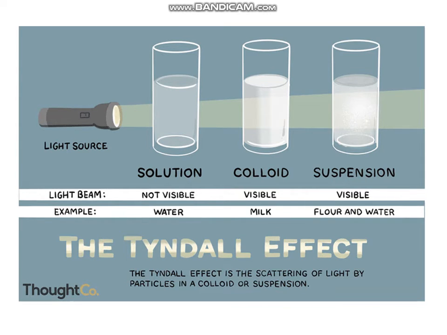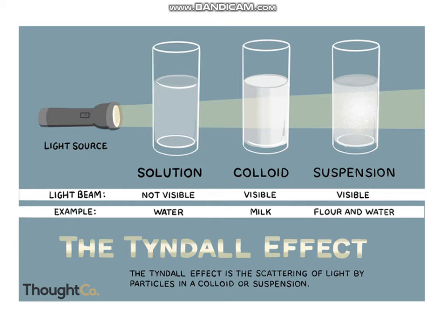Now, as we discussed in the properties of solution, suspension and colloid, one of the properties is the scattering of light. And I think you are a little bit confused about that property. What is the scattering of light? How does solution not scatter light, and how can colloid and suspension scatter light? Look at the diagram. You can clearly see in this figure that there is a light source, a torch, and you can see solution, colloid and suspension in different containers. The first container contains the solution, the second one colloid, and the third one is the suspension.